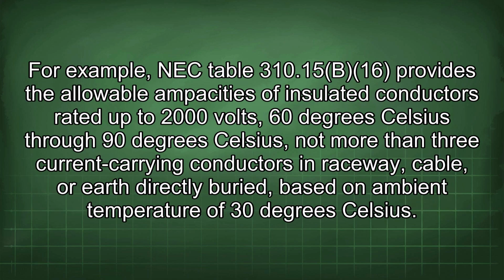For example, NEC Table 310.15(B)(16) provides the allowable ampacities of insulated conductors rated up to 2000 volts, 60 degrees Celsius through 90 degrees Celsius, not more than 3 current carrying conductors in raceway, cable, or earth directly buried, based on ambient temperature of 30 degrees Celsius.